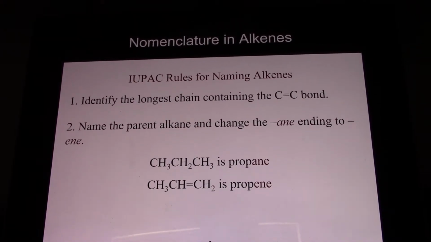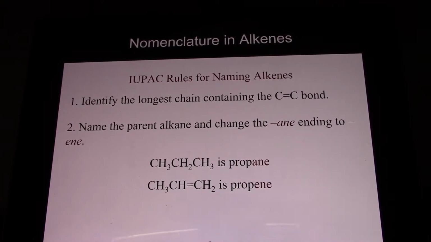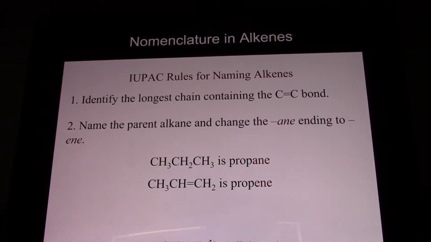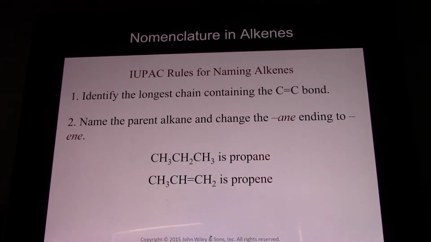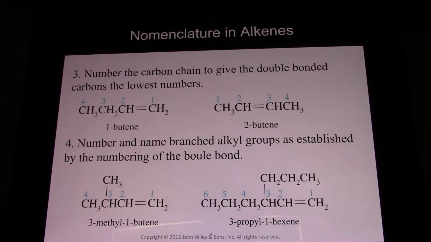IUPAC rules for naming alkenes. You end with ene. So the ane of an alkane becomes ene. So propane becomes propene. Ethane becomes ethene. Butane becomes butene. Alkenes get ene endings. And then later we'll see alkynes get yne endings.